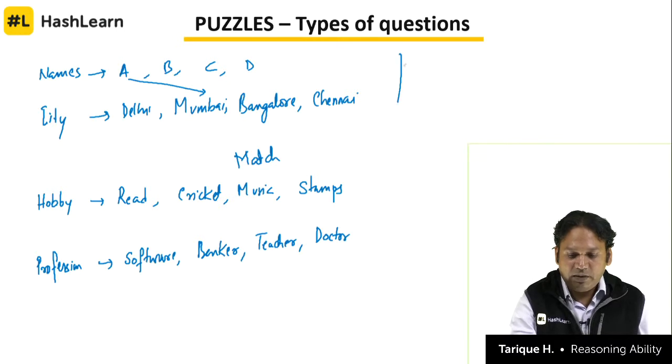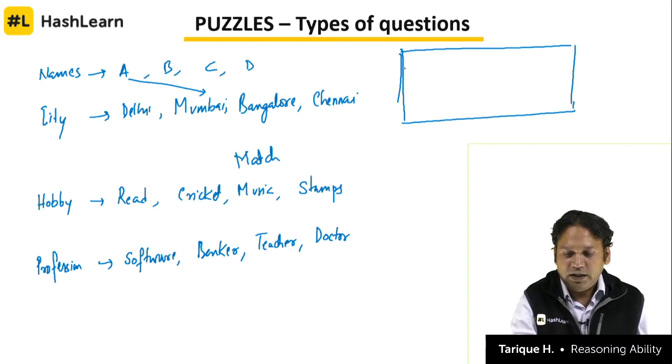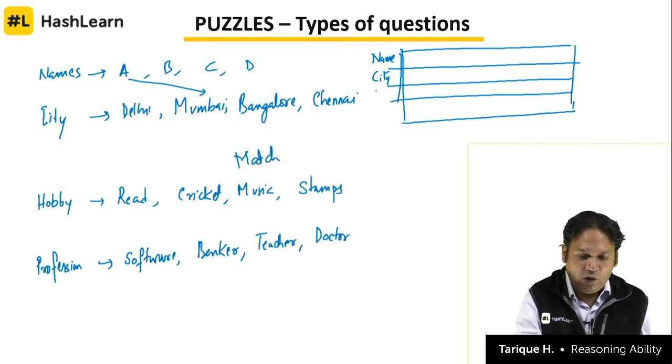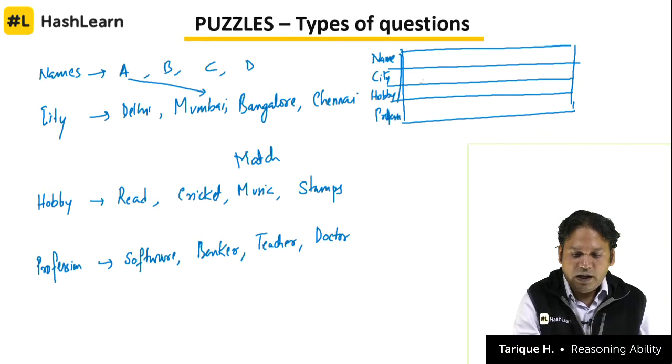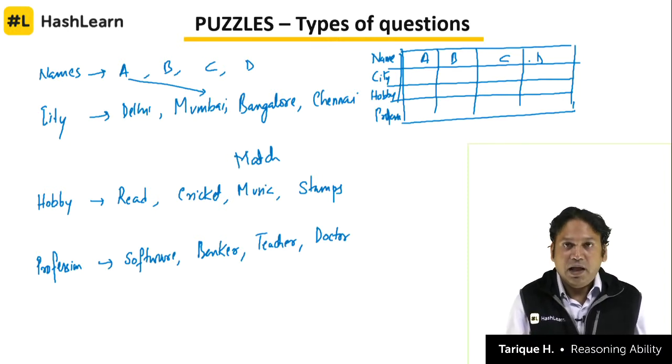So you will have to make a table, and in this table you will have multiple categories: names of persons, city where they live, the hobby of the person, and profession, and we have 4 columns here: A, B, C, D. Then for each person, using the clues given in the question, how do you find out who lives in which city, has what hobby, and has what profession?